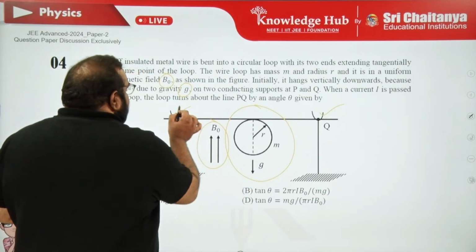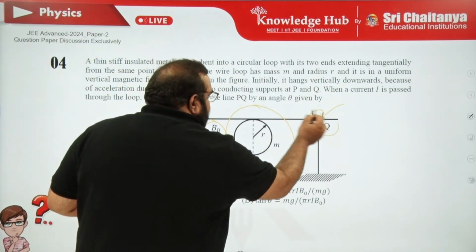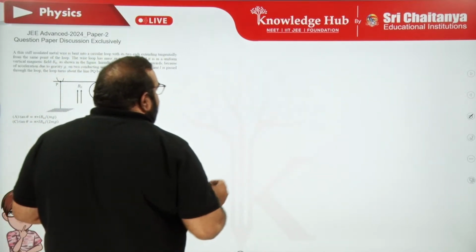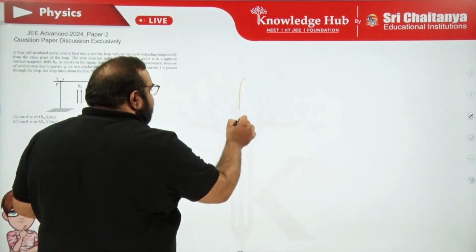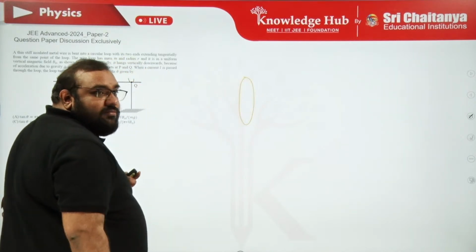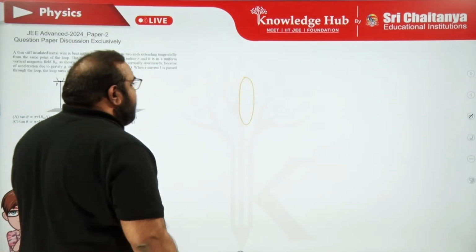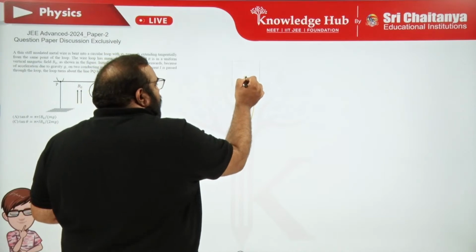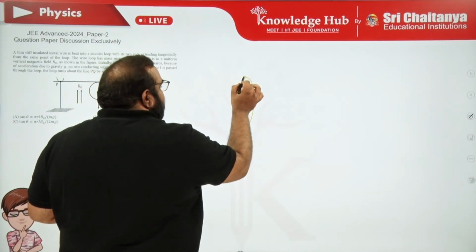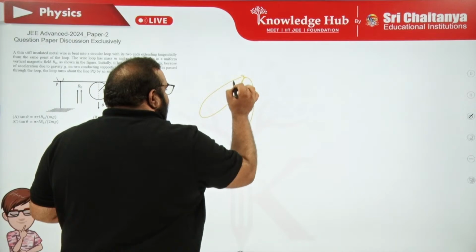So these are the supports. That means that is how it can rotate. Initially, let me imagine the loop position will be like this. The loop position will be like this. Now, the top point of the loop is the reference, and it is rotated by an angle theta.